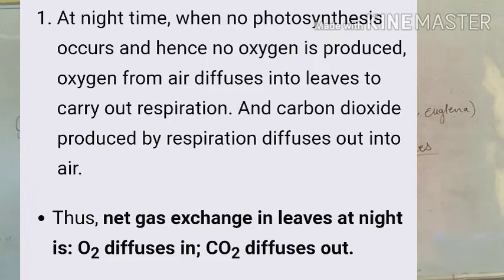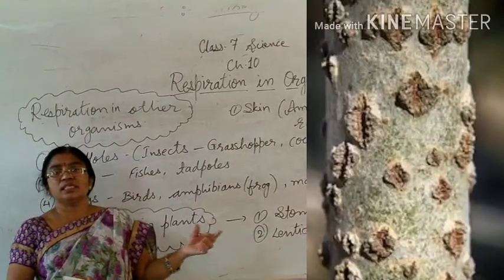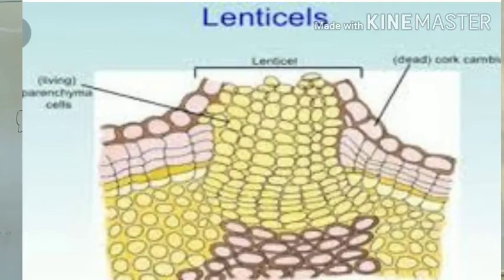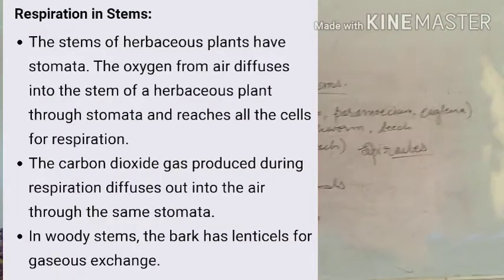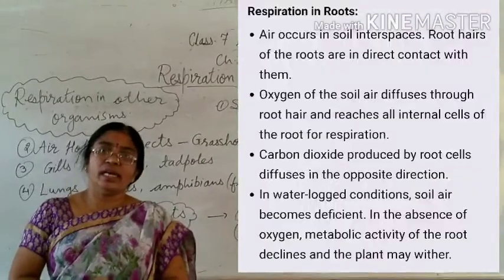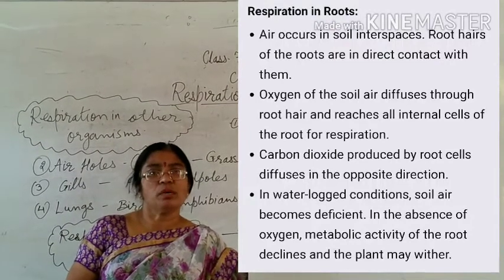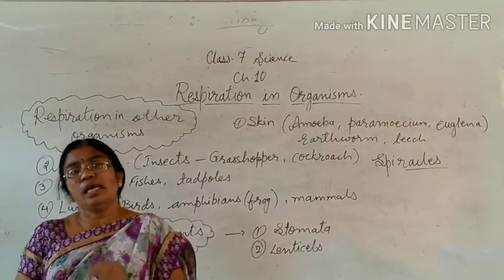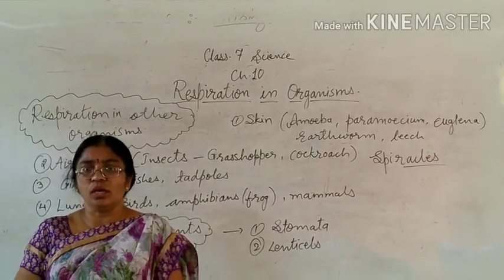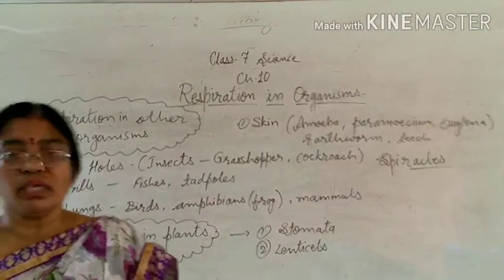Now, in the stems of plants, lenticels are found, and these lenticels are large-sized pores. In roots of plants also, root hair will help for respiration. In this manner, different parts of the plant will help in the process of respiration of the plant. In this manner, respiration occurs in all types of living beings.